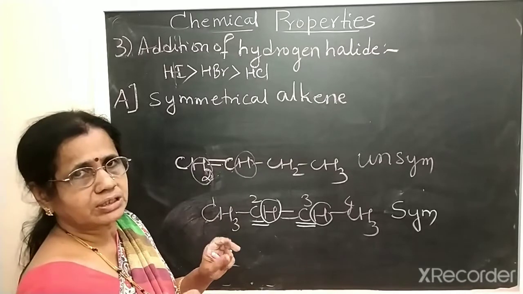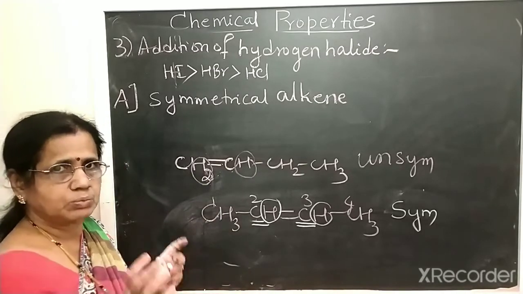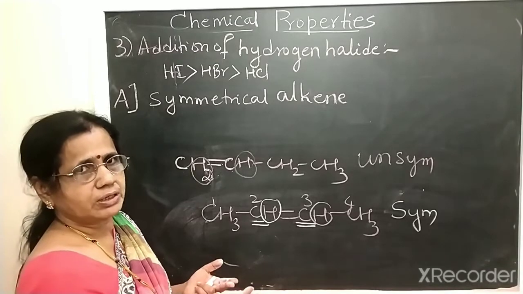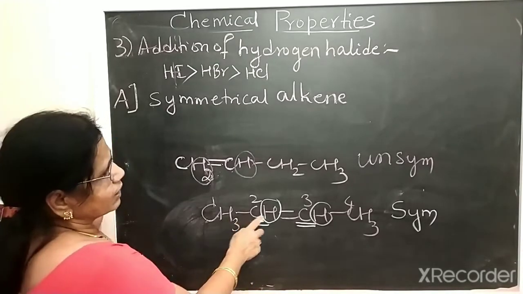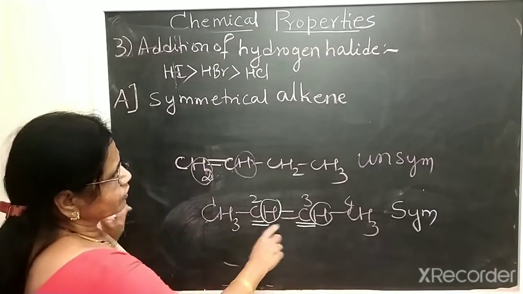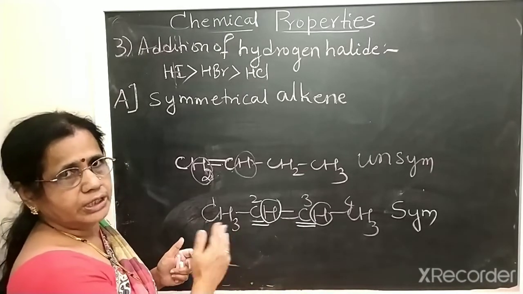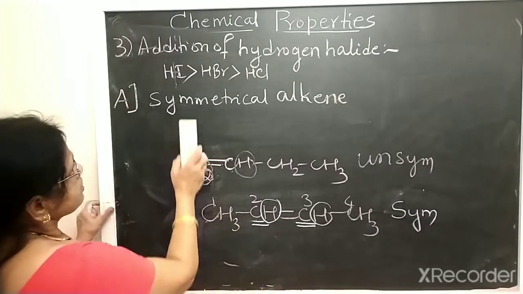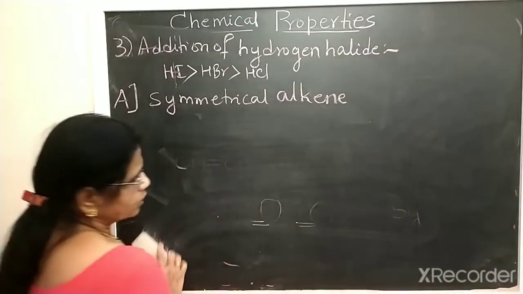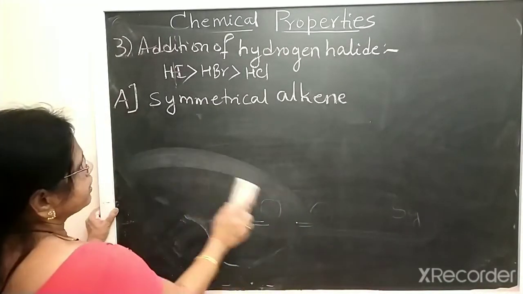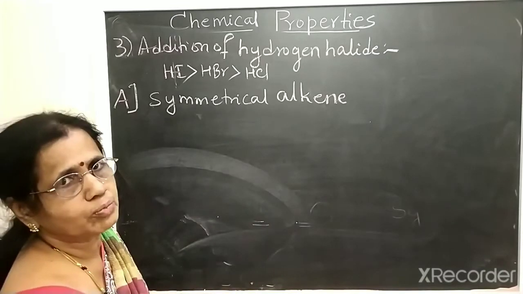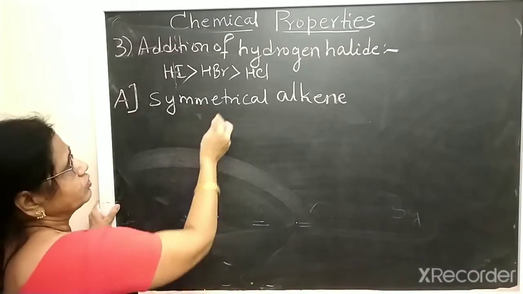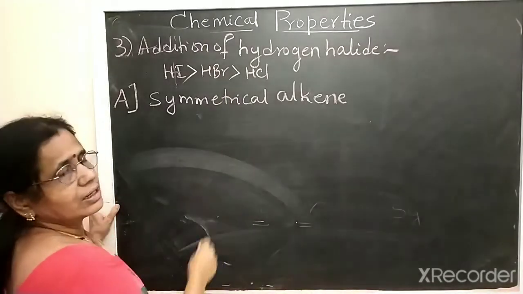If both double-bonded carbons contain the same number of hydrogens, it is symmetrical. If the double-bonded carbons contain different numbers of hydrogens, then it is an unsymmetrical alkene. So first we take the addition of the hydrogen halide. We take the example of hydrogen bromide, HBr, adding to a symmetrical alkene.